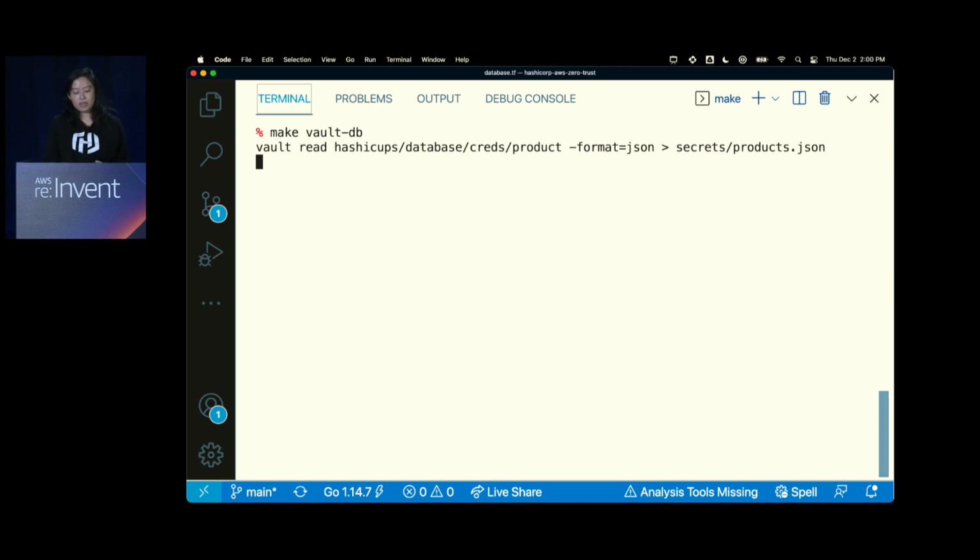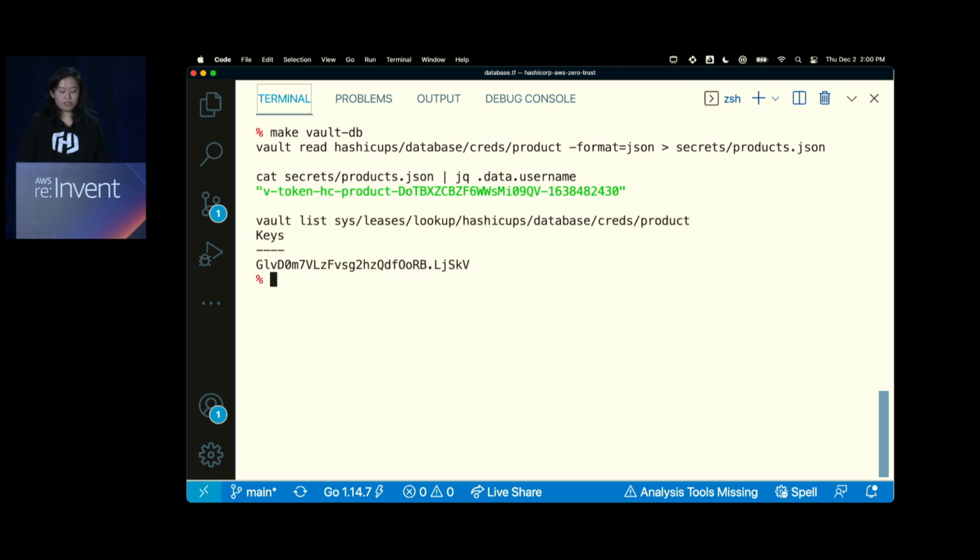But when I read the database credentials for product, you'll notice that it issues a username. This username includes the role, product. And when I look at the leasing, like whether or not it's been issued, I get a sense of who has it and whether or not it's been issued. So we've set up some configurations so that at least the product API could access the database now manually. I could copy this username, paste it to product API, and say, hey, use it to access the database. And once it, let's say, rotates every couple days, I could copy and paste and maybe manually add it to the product API. Not terribly elegant, but we'll move on to a solution for that later.